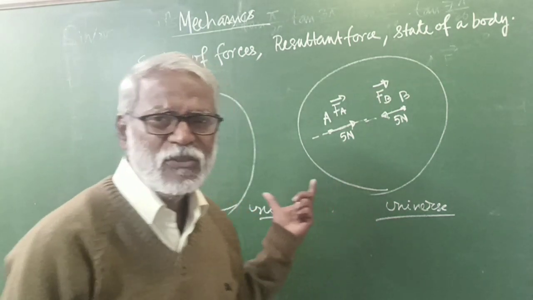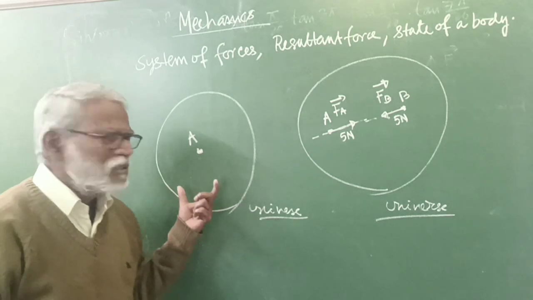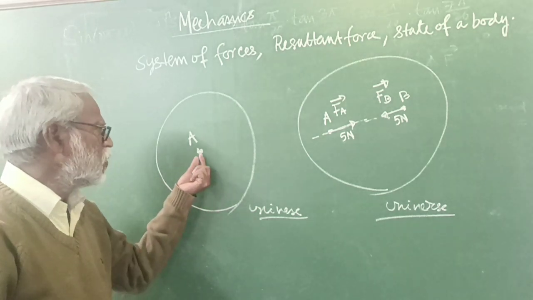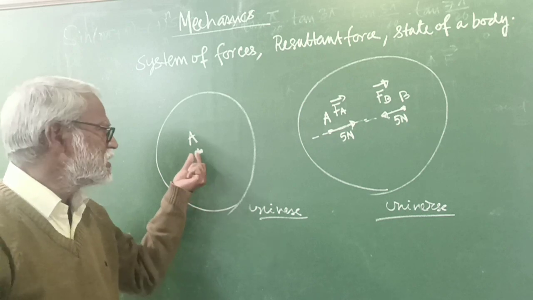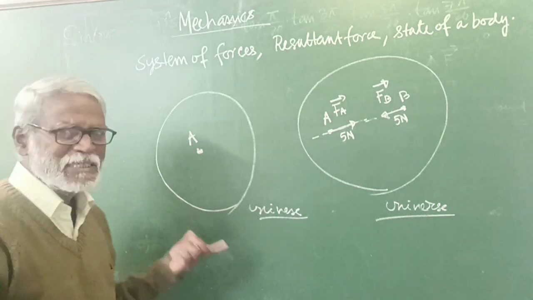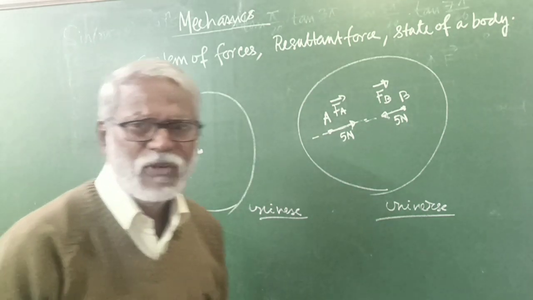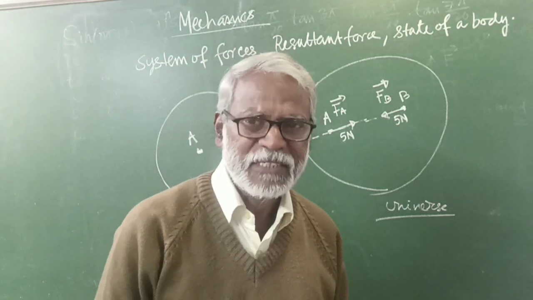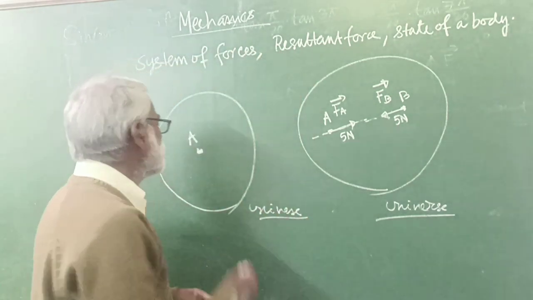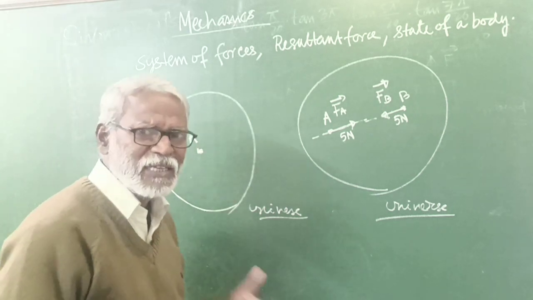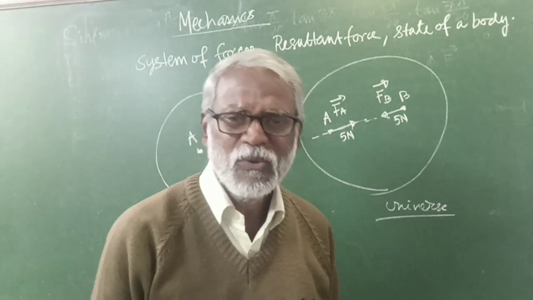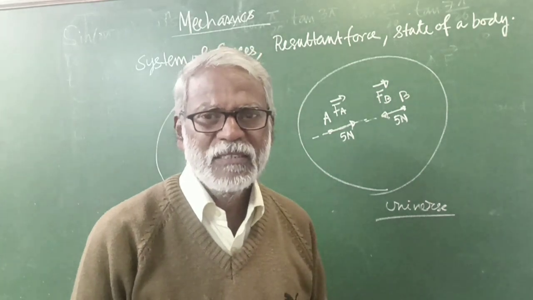So nobody is going to apply gravitational force on this single particle. That means this particle will not experience any force on it.